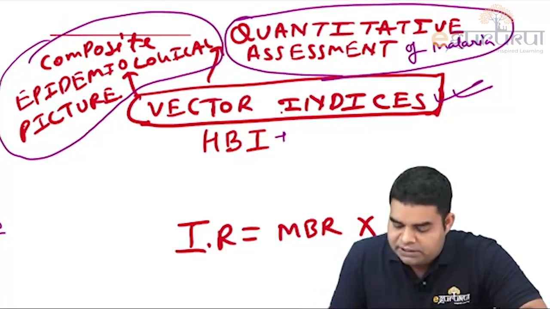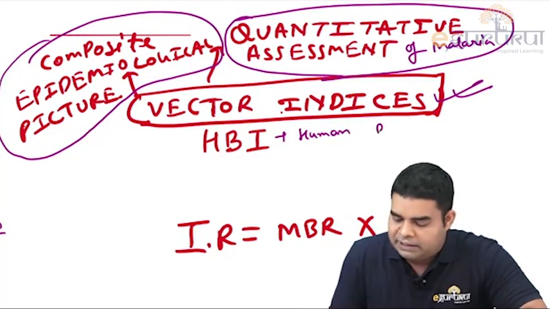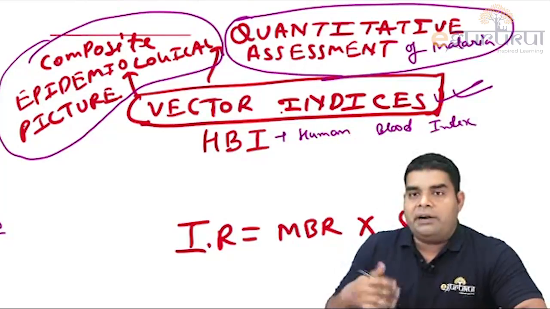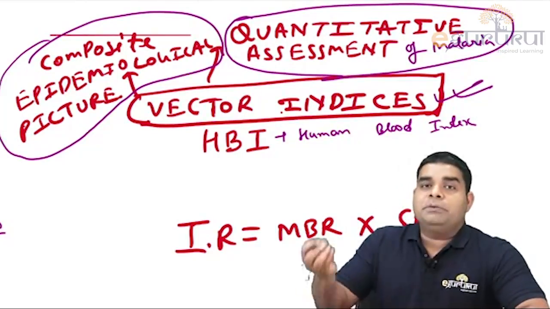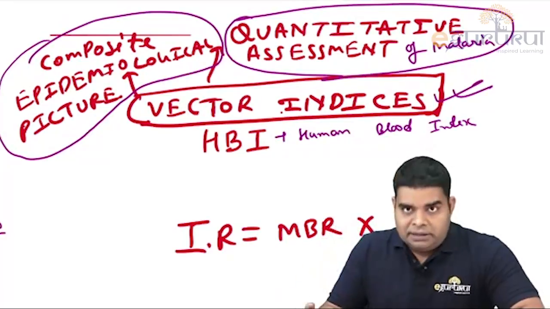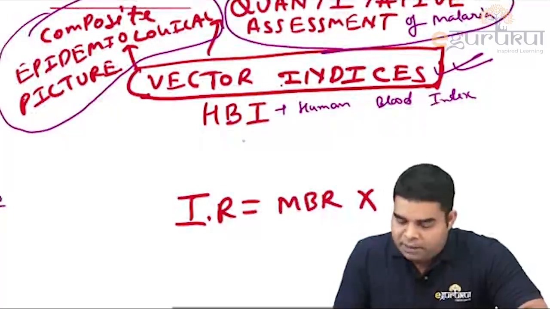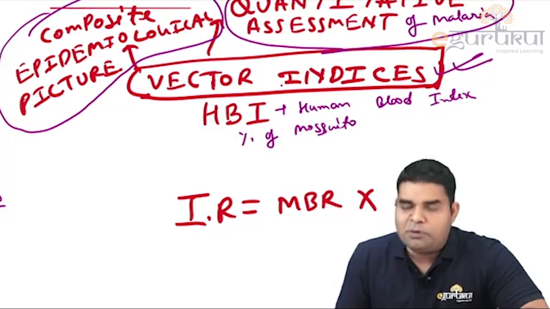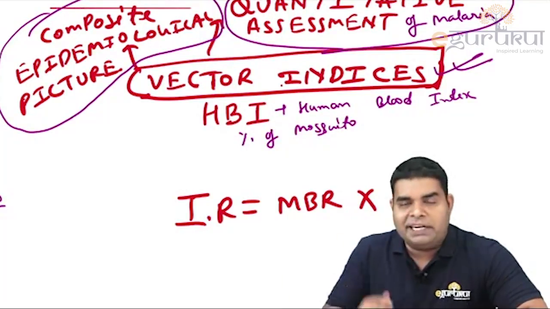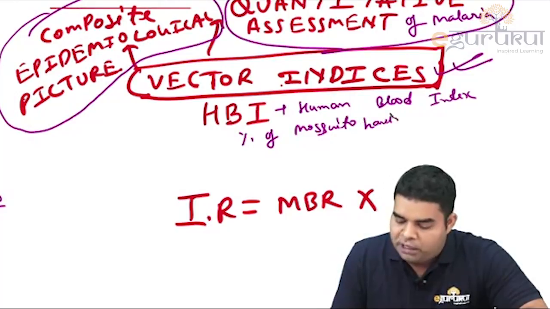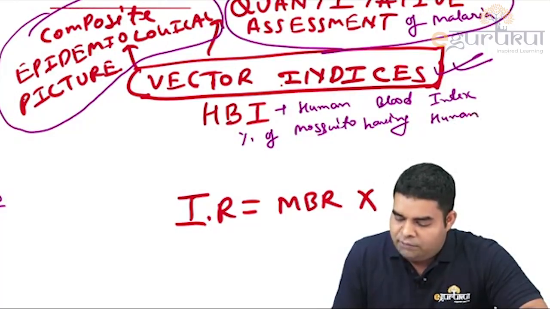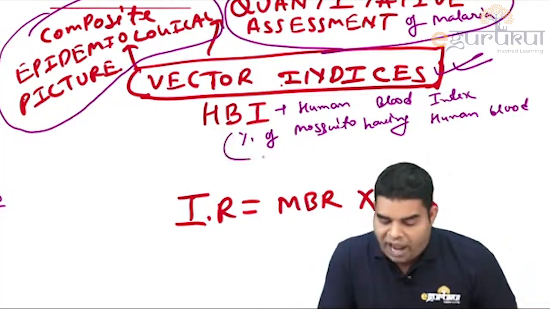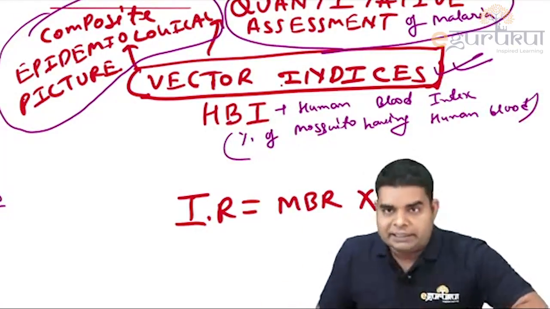In vector indices, the first is human blood index. Human blood index means that out of, let's say, 100 humans, how many have parasite in their blood. That is human blood index. Okay, percentage of mosquito, of course female Anopheles mosquito, having human blood, because this time we are measuring everything regarding mosquitoes. So how many mosquitoes have human blood, that is human blood index.